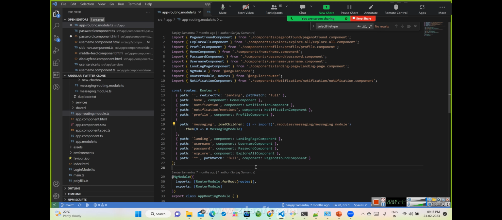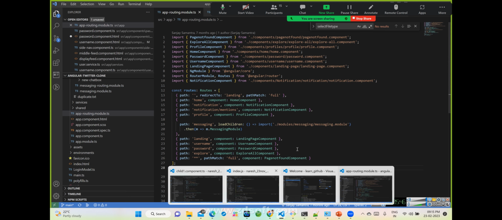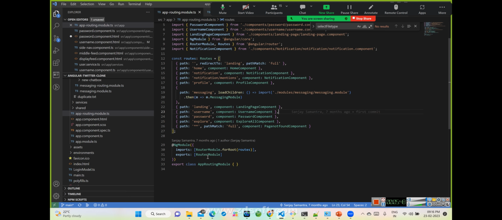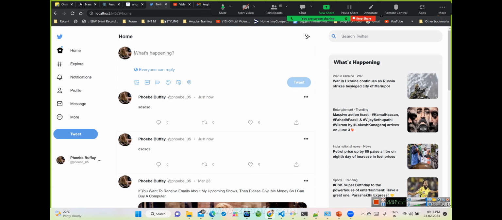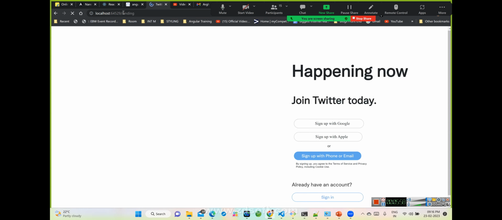Okay. So anywhere, if you have any questions, feel free to ask me. I'm happy to answer. And at the same time, what is the first thing? See, initially once I load it, how will I load it? So I load it like this, right? There was nothing there, correct?